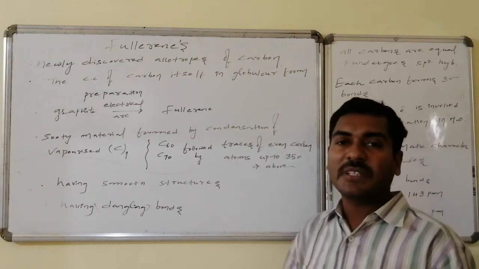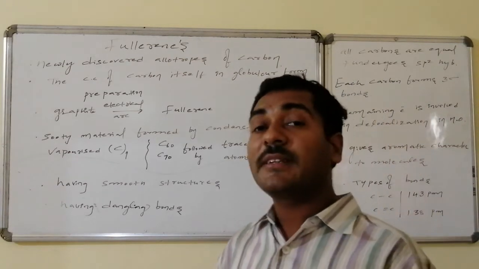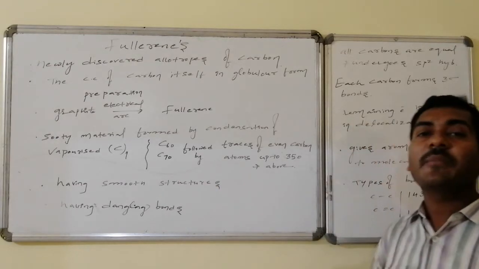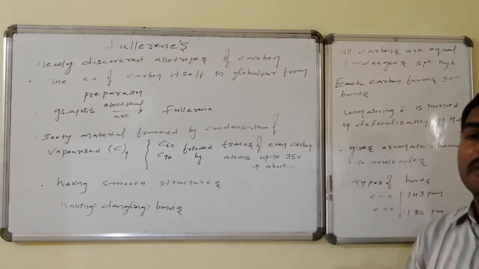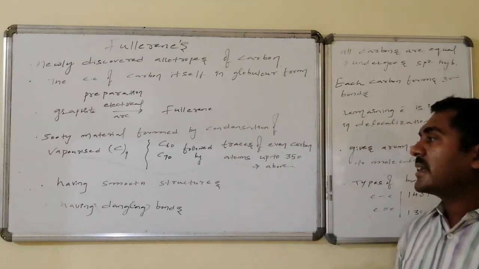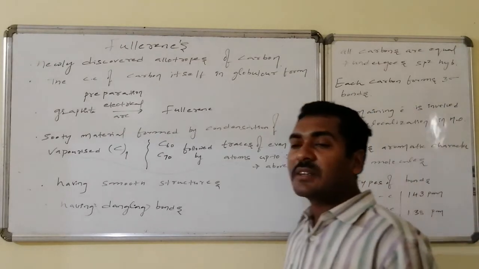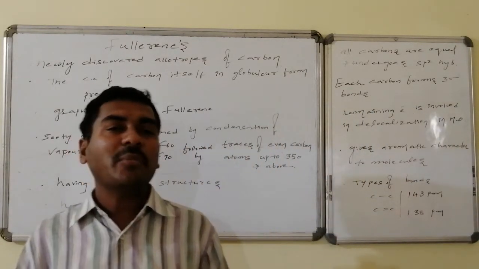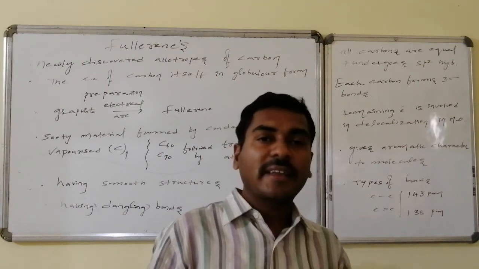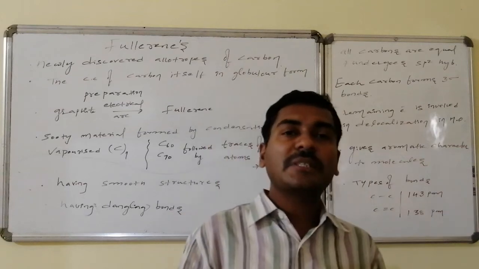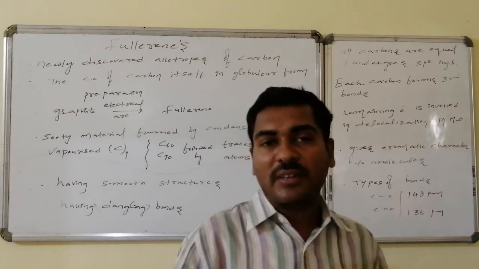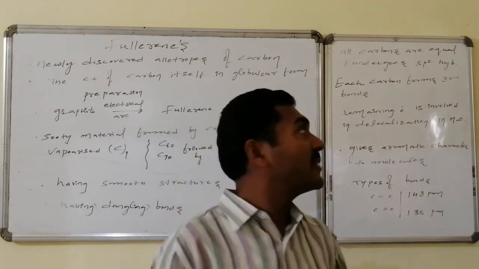Generally, it consists of C60 and C70 varieties of fullerenes as the major ones, followed by trace amounts of even-numbered carbon fullerenes containing up to 350 and above carbon atoms, which are also discovered. These have smooth structures and also have dangling bonds. A dangling bond is a bond in which an immobilized atom has a radical spare electron. Due to this, it can participate in delocalization and form bonds. Such kinds of bonds are said to be dangling bonds.